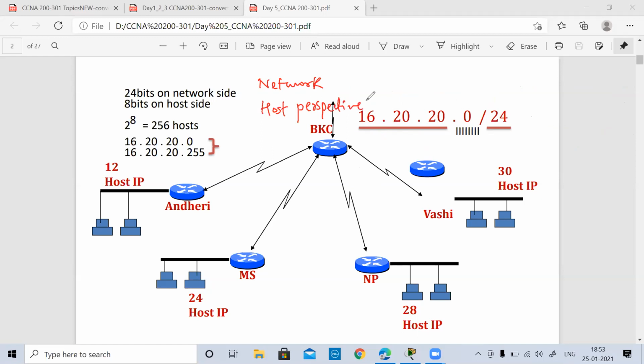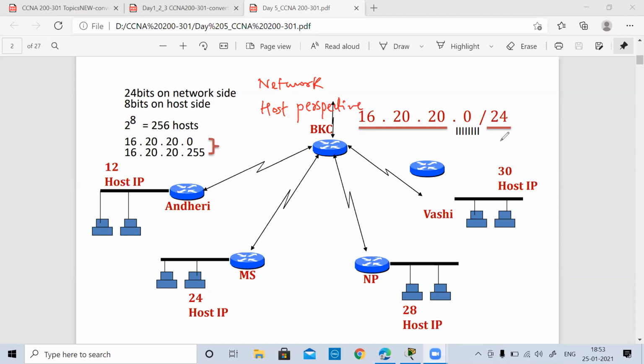So this is very specific. When you are given a question, they may ask that I have a requirement of so many networks, or I have a requirement of so many hosts. This is how they may phrase the question. So I can design it from the network perspective or from the host perspective. Now let us understand one by one, from the network perspective as well as from the host perspective.